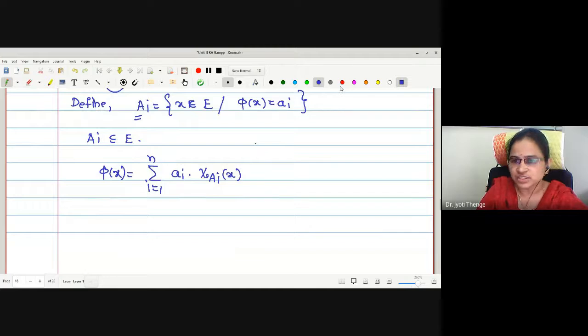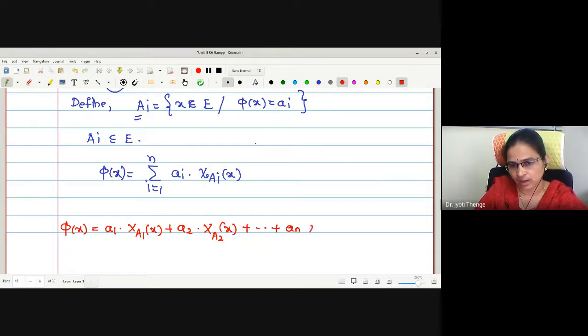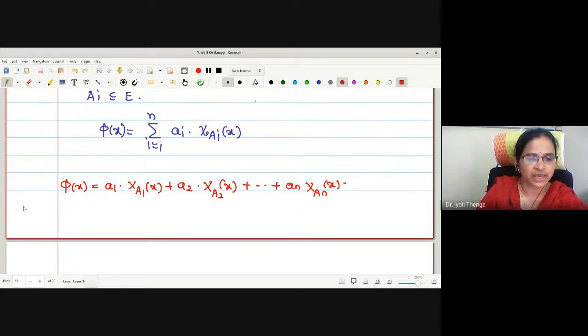Let us check how this gives you the value. Say phi of x is a1 chi A1 of x plus a2 chi A2 of x and so on, up to an chi An of x. Now let us say that this x is in A1, a subset of E.